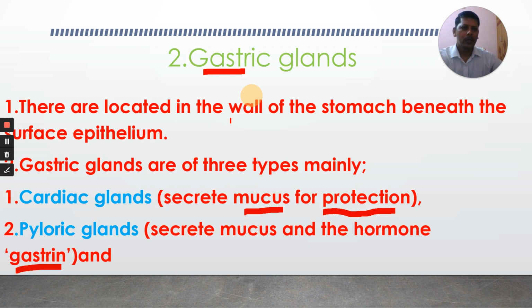Gastric glands, where are they located? They are located in the wall of the stomach, beneath the mucosal epithelium or surface epithelium. Gastric glands are of three types, like salivary glands are three pairs. What are they? Cardiac glands. What do they produce? Mucus, for protection. The other type is pyloric glands. What do they secrete? Mucus, and also a hormone called gastrin, secreted by cells called G cells.